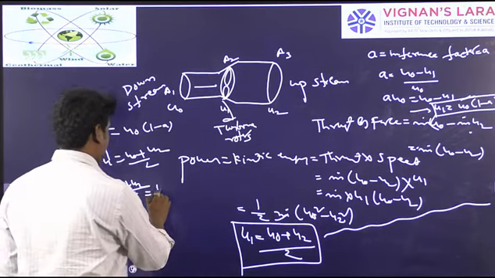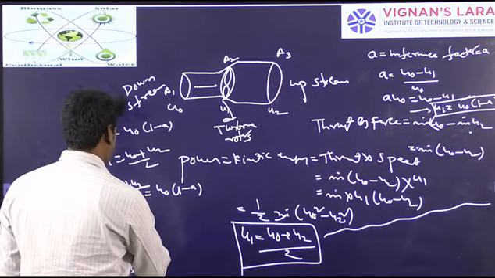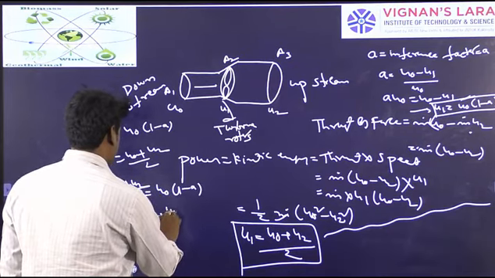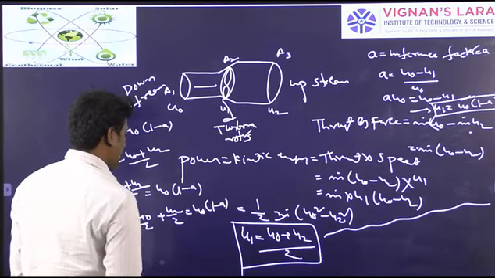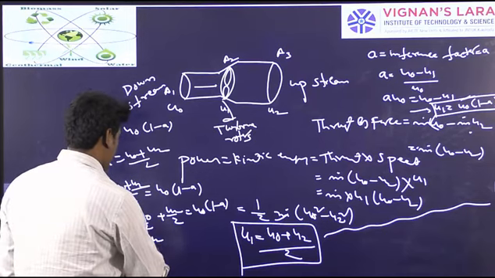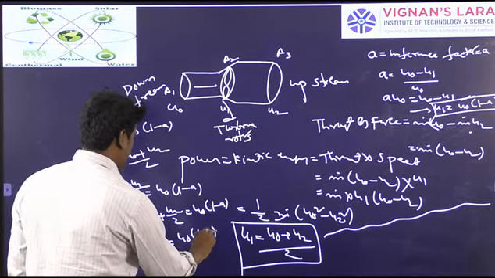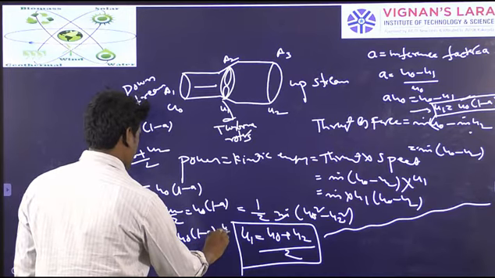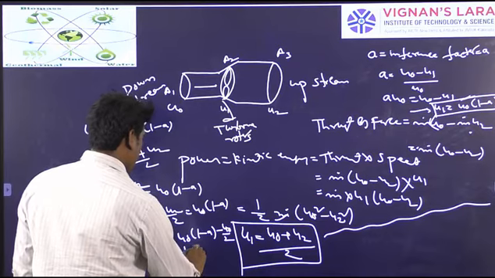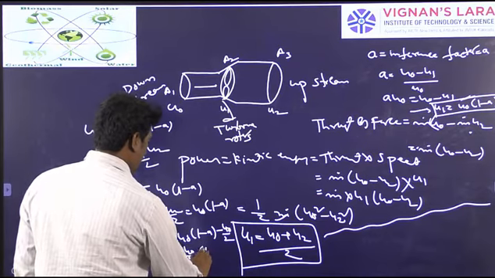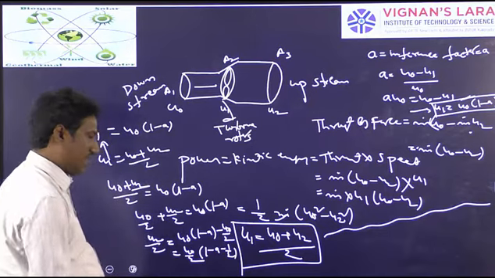Once you substitute, from this equation we will have u naught by 2 plus u2 by 2, which will be equal to u naught into (1 minus a). The same thing, u2 by 2 is equal to u naught into (1 minus a) minus u naught by 2. If you take u naught common, you will have u2 by 2 is equal to u naught into (1 minus a minus 1 by 2).